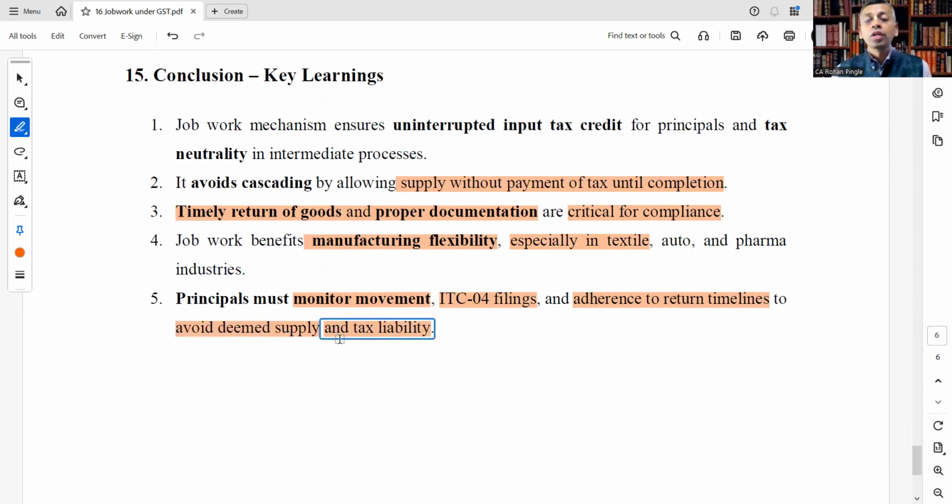If goods are not returned in time by the job worker to the principal, it will be treated as a deemed supply. So the principal must monitor movement, ITC-04 filings and return timelines. Those are the key learnings and conclusions from today's session.